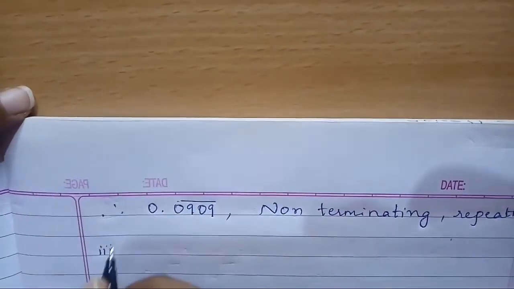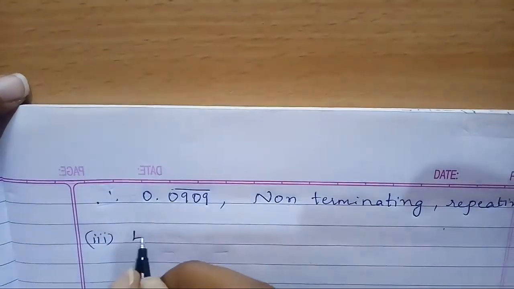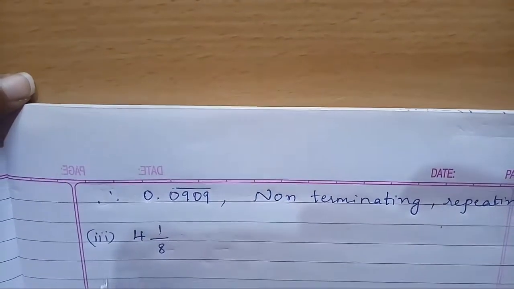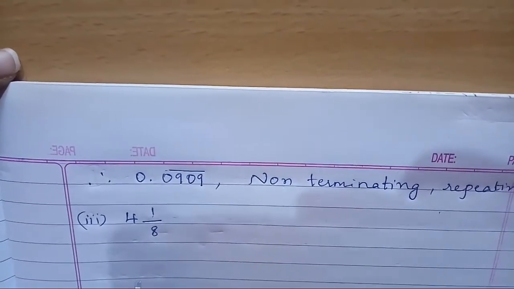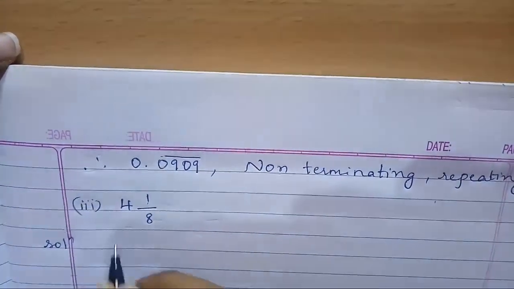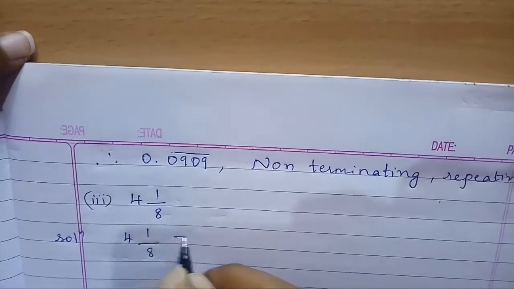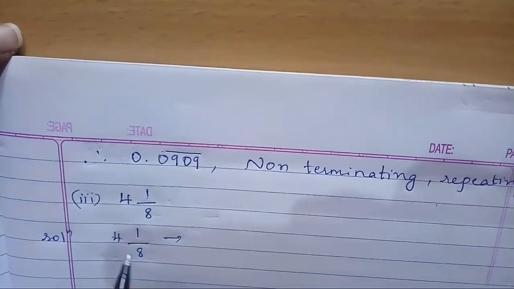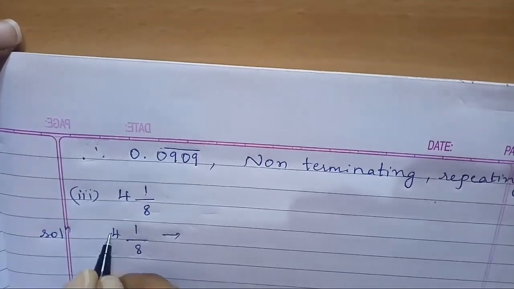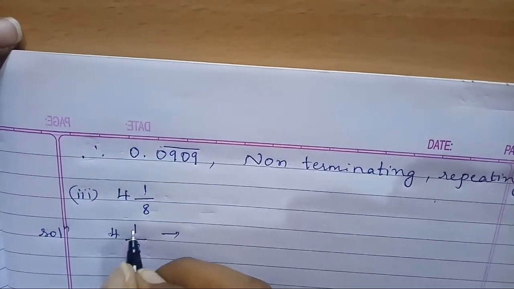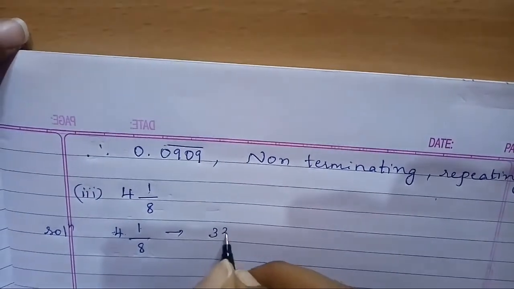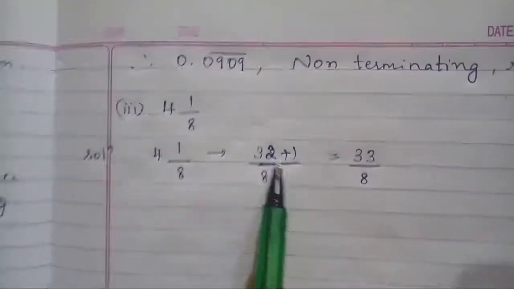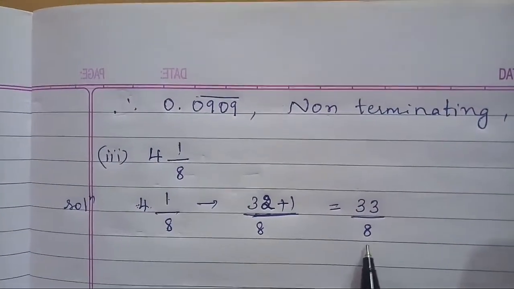Third problem, 4 1 by 8. It is a mixed fraction. You need to convert it into an improper fraction. Solution: 4 1 by 8 can be written as 8 into 4, that is 8 4s are 32. 32 plus 1, add with the numerator value, is 33 by 8.